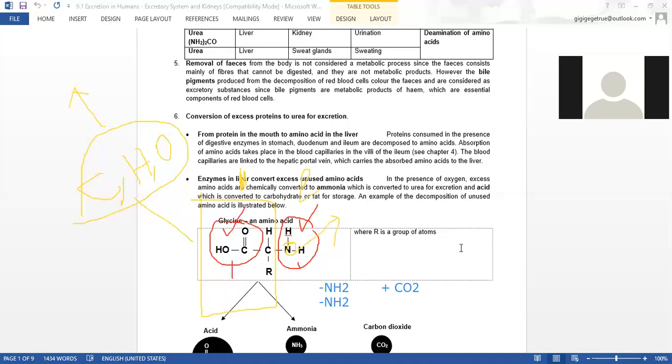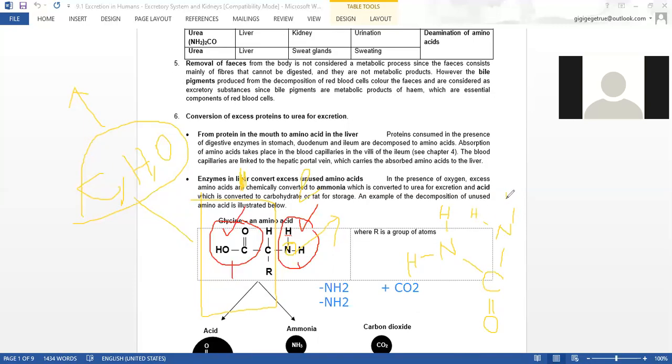When it combines, it will produce something that looks like this. One carbon, one oxygen over here, bound to an NH2 like this, and then this part also binds to another NH2.